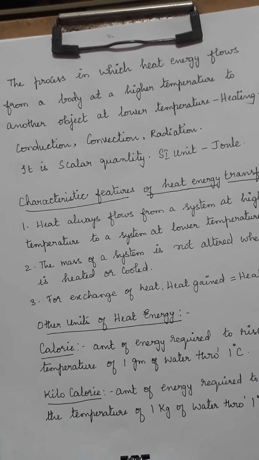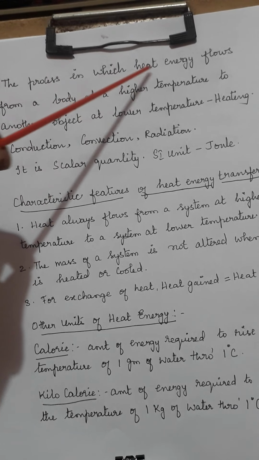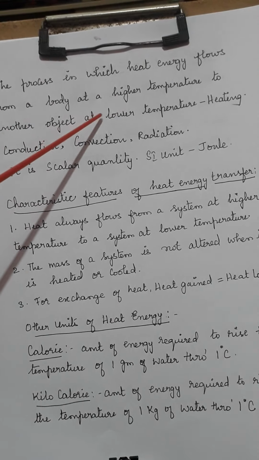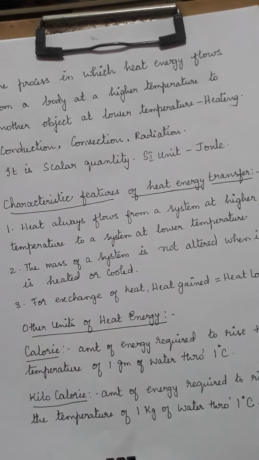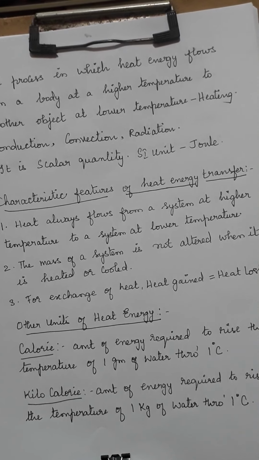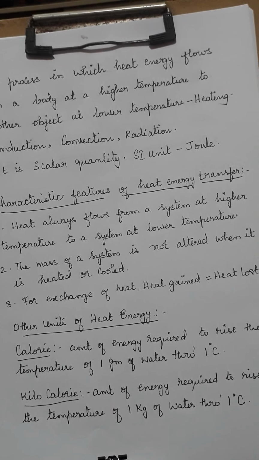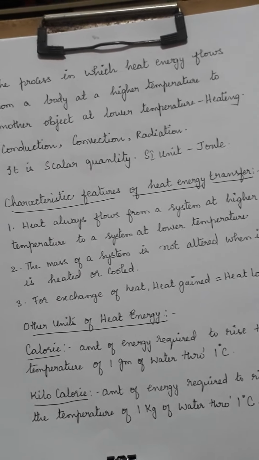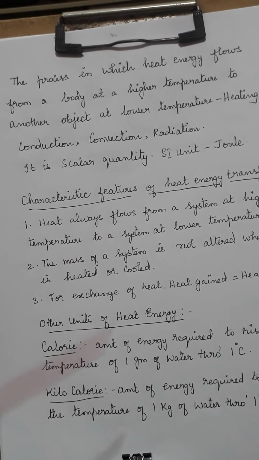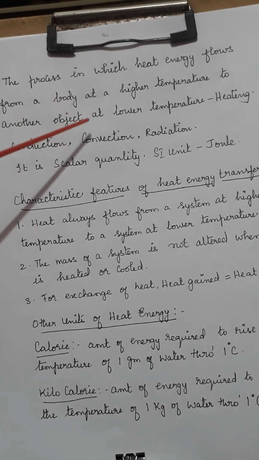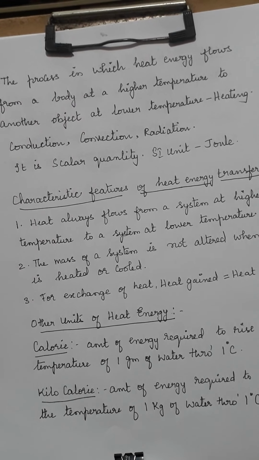So the process in which heat energy flows from a body at higher temperature to another object at lower temperature is what is called as heating. How do you achieve heating? Heating is nothing but the process by which heat energy flows, always from higher temperature to lower temperature. So what would have happened in cooling? Cooling is just the reverse. That is also a process where heat energy flows, but from lower temperature to higher temperature.